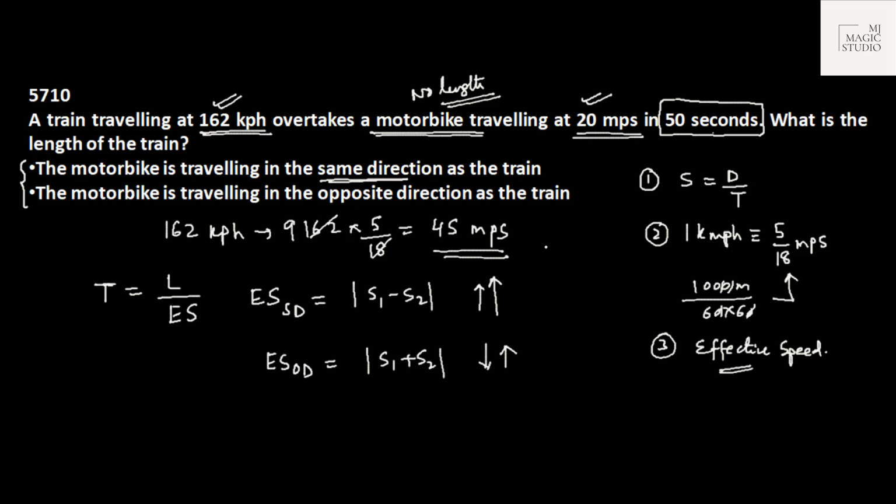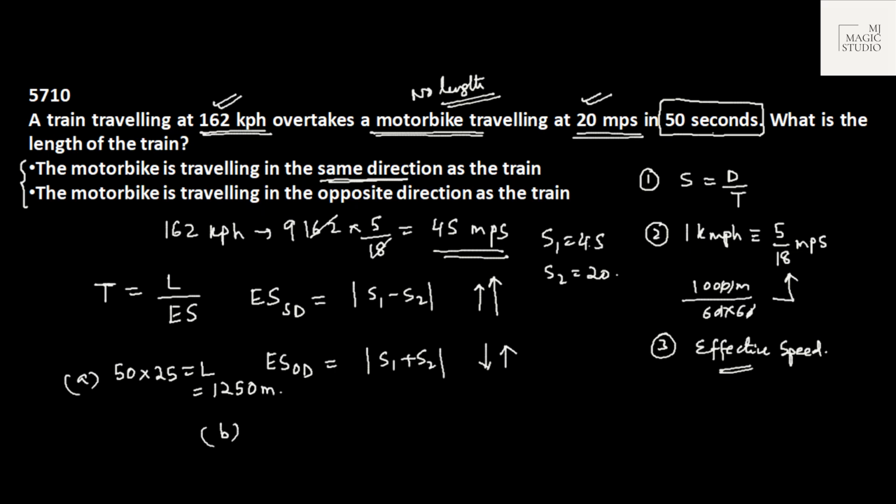So here S1 is 45 and S2 is 20. So first case, what is the length of the train? If the motorbike is traveling in the same direction as the train, the effective speed would be 45 minus 20. That is 25. And time taken is 50 seconds. So 50 into 25 is the length of the train. In this case, train length is 1250 meters.